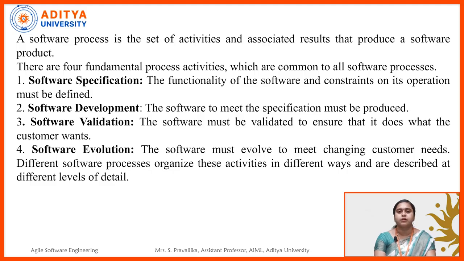Next point: there are 4 fundamental process activities which are common to all software processes. Every software process we follow will have 4 fundamental activities. The first one, software specification; next, software development; third, software validation; fourth, software evolution. So specification, development, validation, and evolution. These four are the fundamental process activities. Let us see them in detail.